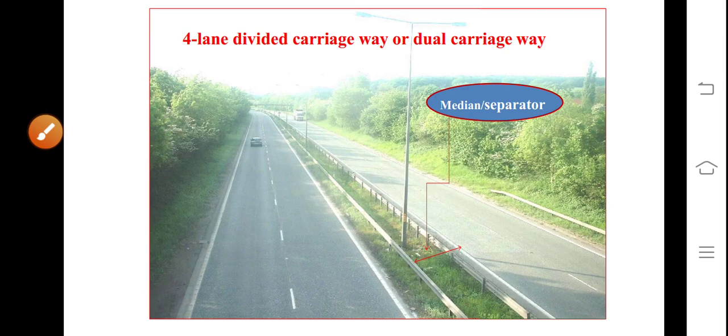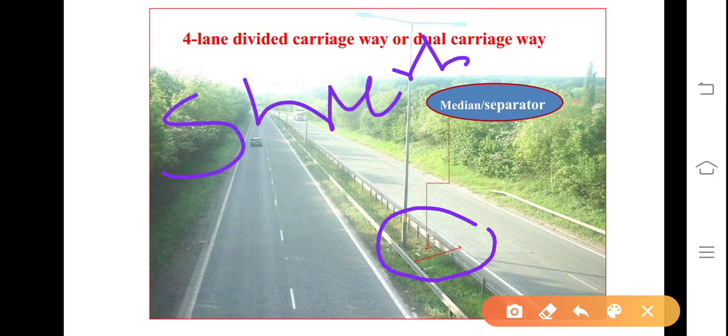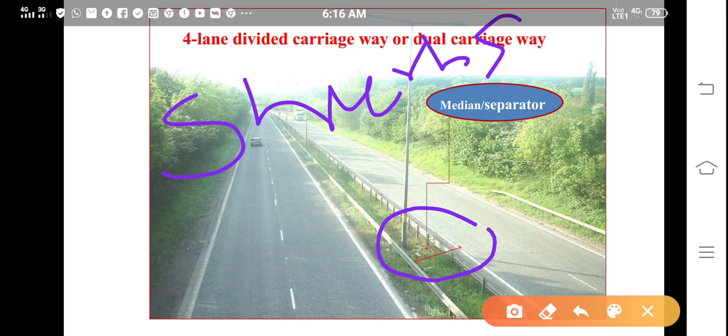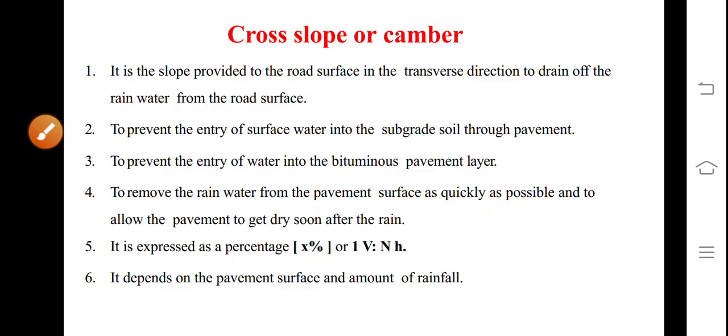This is a four-lane divided carriageway, also known as a dual carriageway. This is the main median or separator, and shrubs are planted so that during night time driving the headlight glare will not be a difficulty for the drivers approaching opposite to each other.